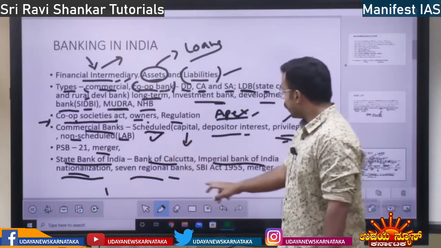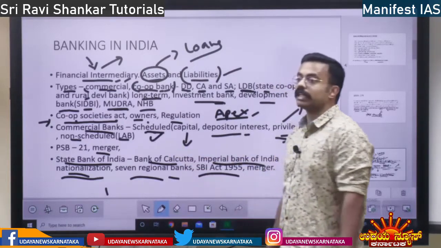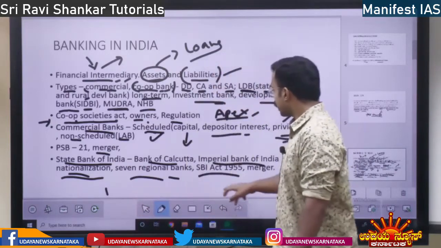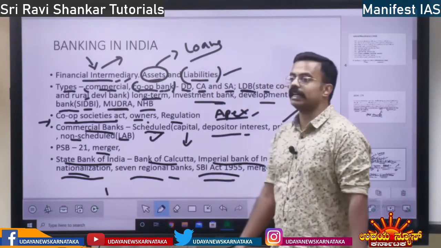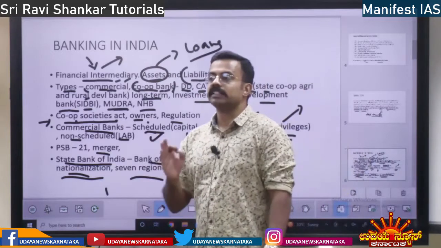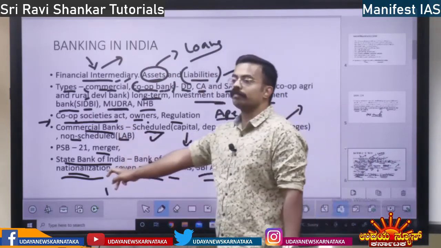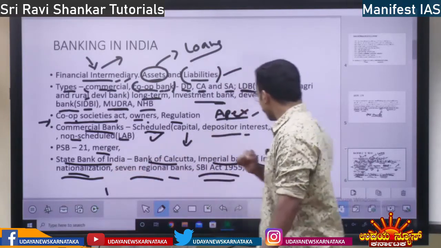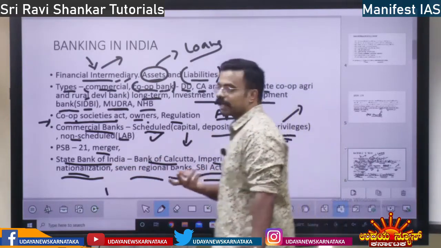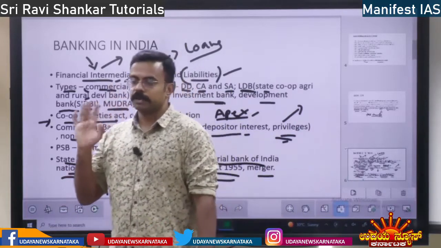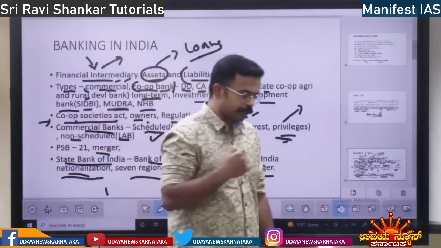So this State Bank of India functioning is a statutory act. I told you statutory means law. So it has a law backing, that is the SBI Act of 1955. There is the State Bank of India Act 1955, according to which State Bank of India functions. So these are the facts. Now the merger has taken place. There is only one bank, State Bank. So my question is, why should we merge the banks?